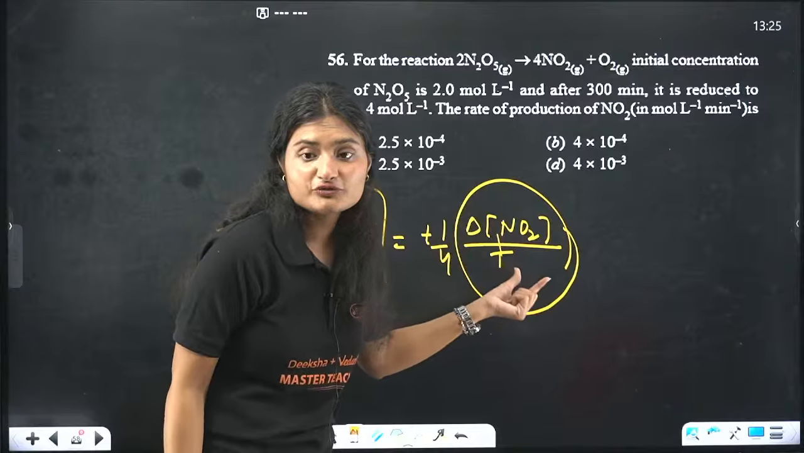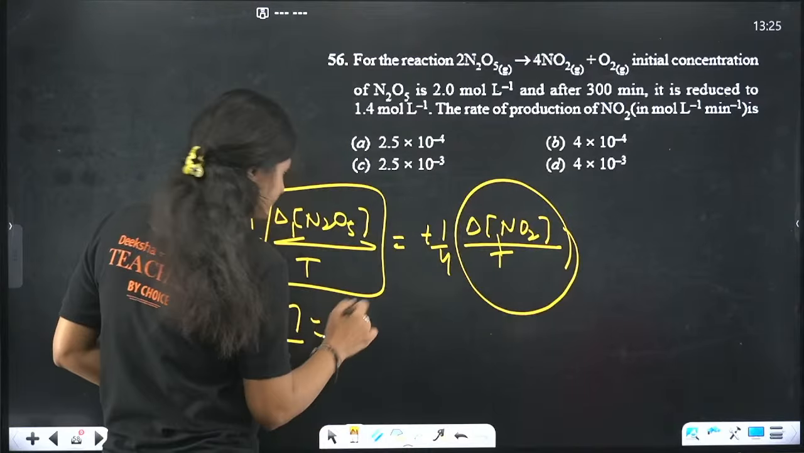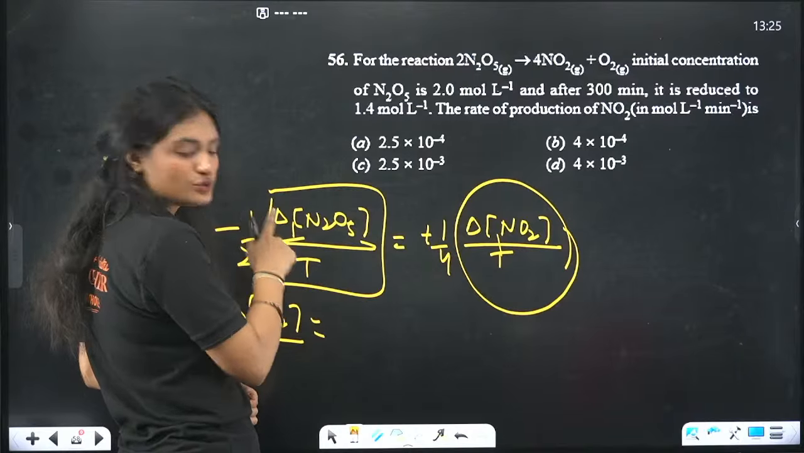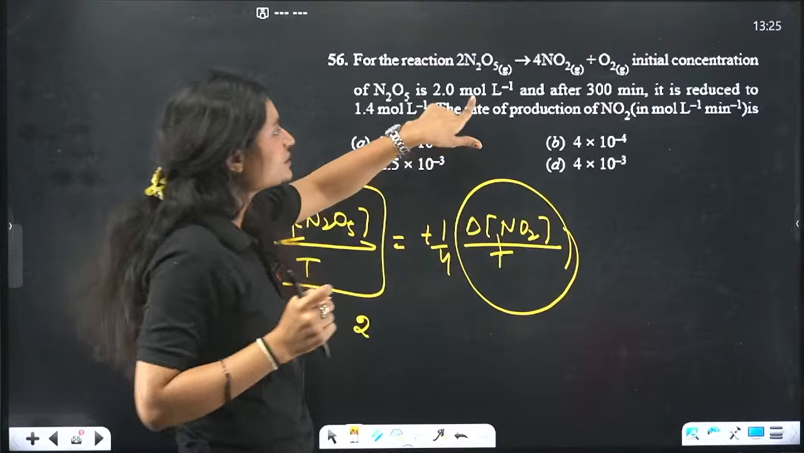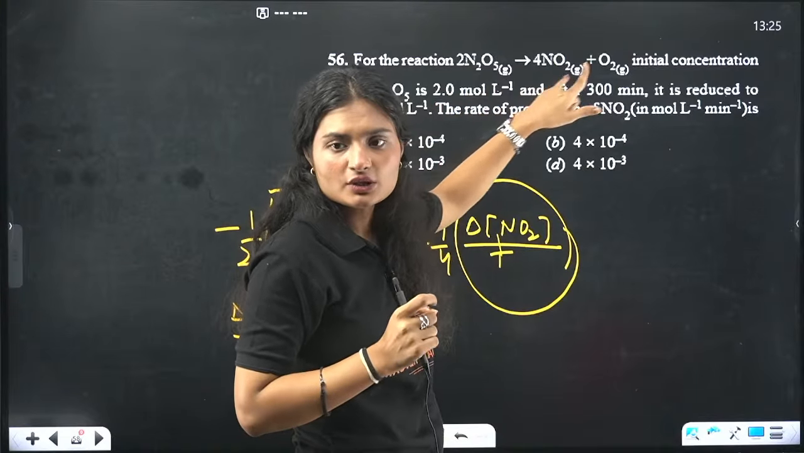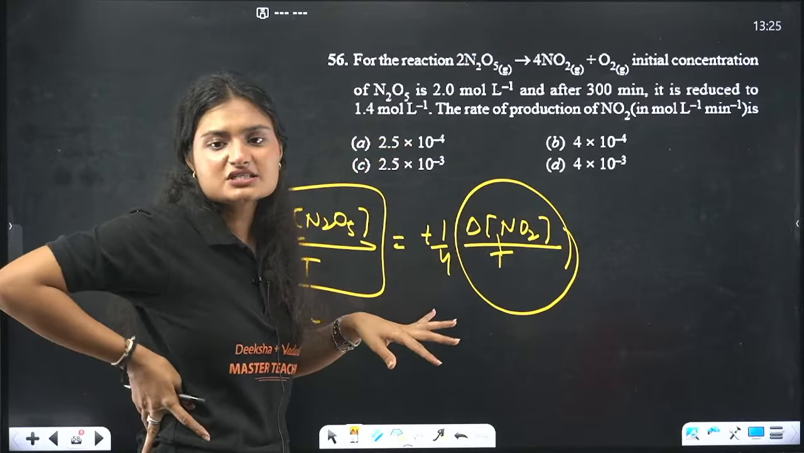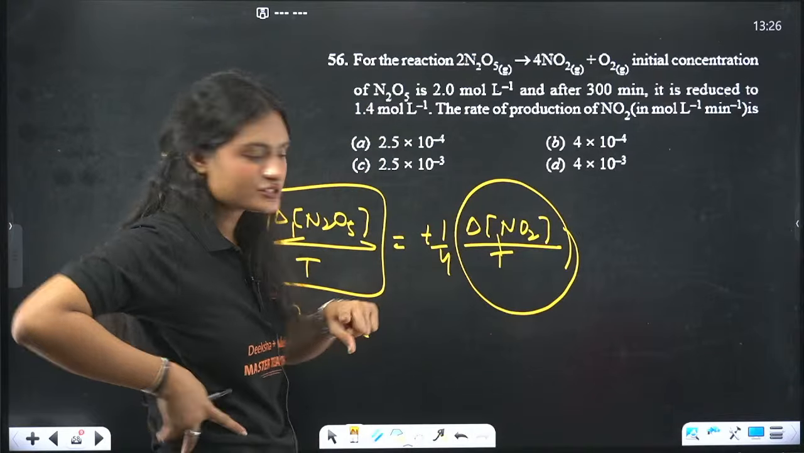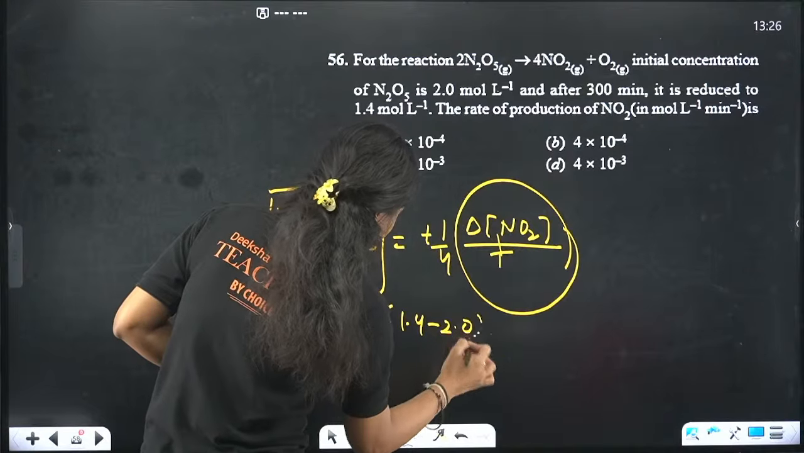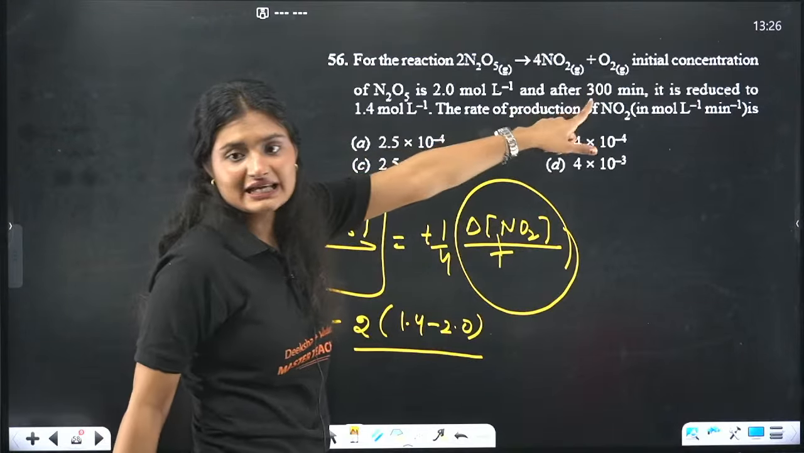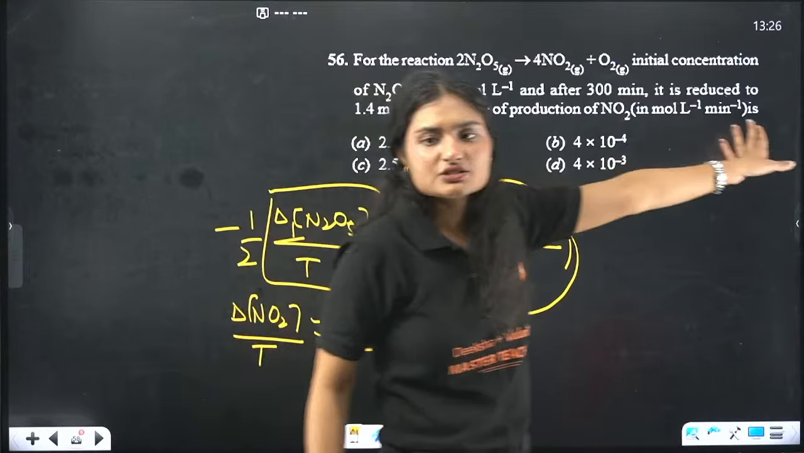This whole thing, don't forget this T, this whole thing is the rate of production of NO2. That is equal to what? If this 4 goes this side, 4 by 2 means 2, times the change in concentration of N2O5. Initial concentration was 2.0, it is reduced to 1.4. Final concentration. Change in concentration is final concentration minus initial concentration, so minus 1.4 minus 2.0 upon the time, which is 300 minutes. We don't need to change it because the answer is also asked in minutes.